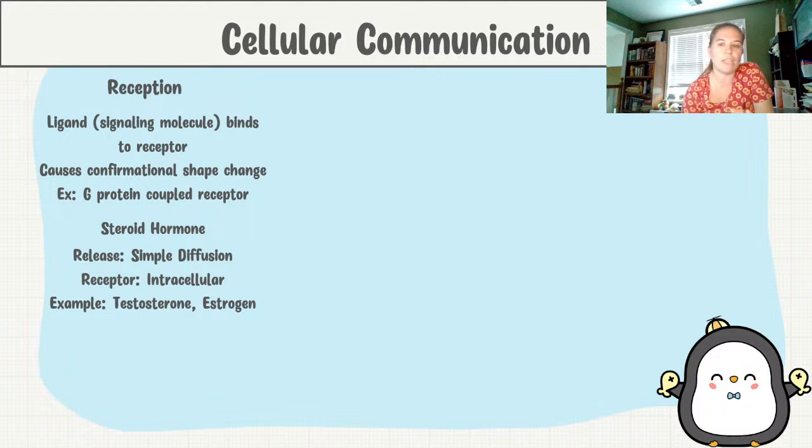On the exam, they can either just tell you, hey, there is a lipid soluble, or they could tell you it's a steroid hormone. And then you would be responsible to know that that means that there's an intracellular receptor.